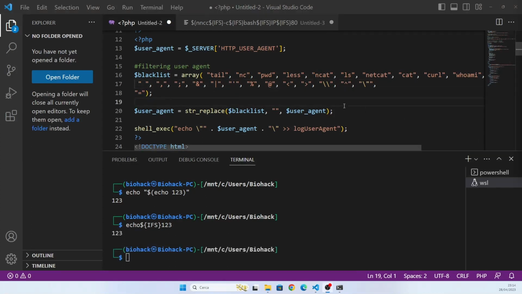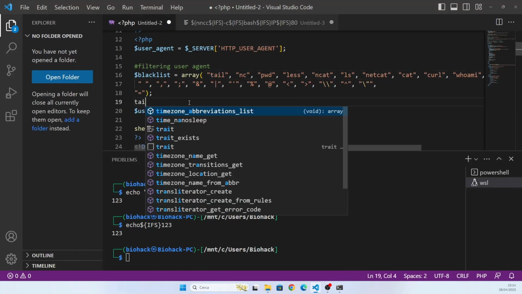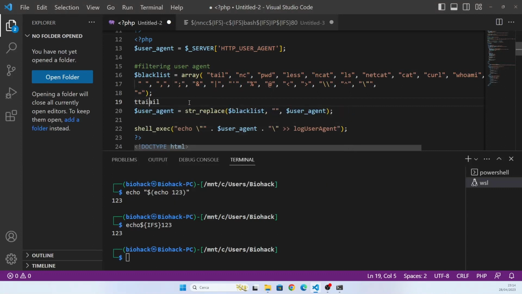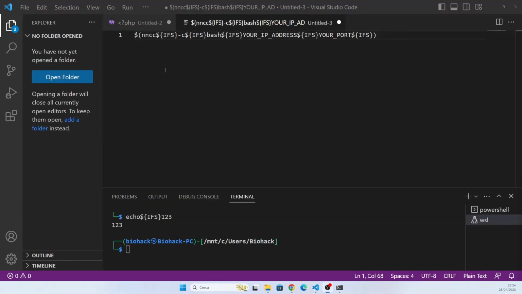And the fact that it's stripping away these bad words from the input is not a problem because it's not doing it recursively. So if I want to use, for example, tail, I have to write tail with a tail in the middle. When it finds the first tail and deletes it, it leaves the desired input in our user agent. So this is my final payload. I'm using process substitution to invoke netcat to send me a reverse shell on my IP address and my port, and I have to send this payload in the user agent header.